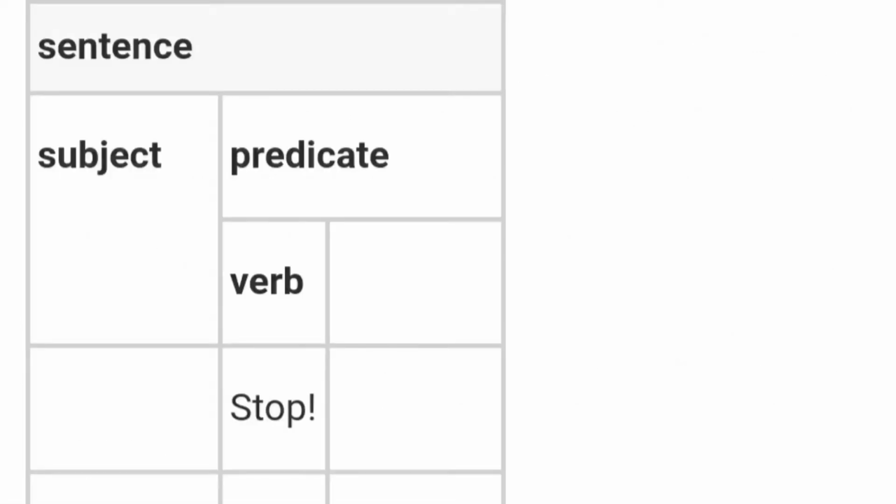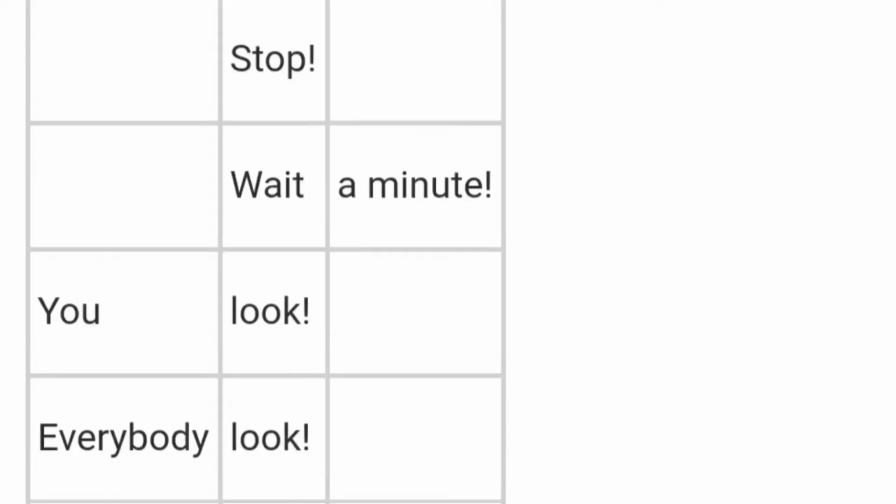Let's see this sentence. Stop. So it is obvious that someone is saying to another that you should stop. So you is understood and you is the subject, though it is not shown here, and stop is the verb, and this is the predicate part of the sentence. Let's read out a few more examples. Wait a minute. You look. Everybody look. We have seen that in stop only one word, a verb, is there, and this sentence is complete in itself without any subject and without any object.